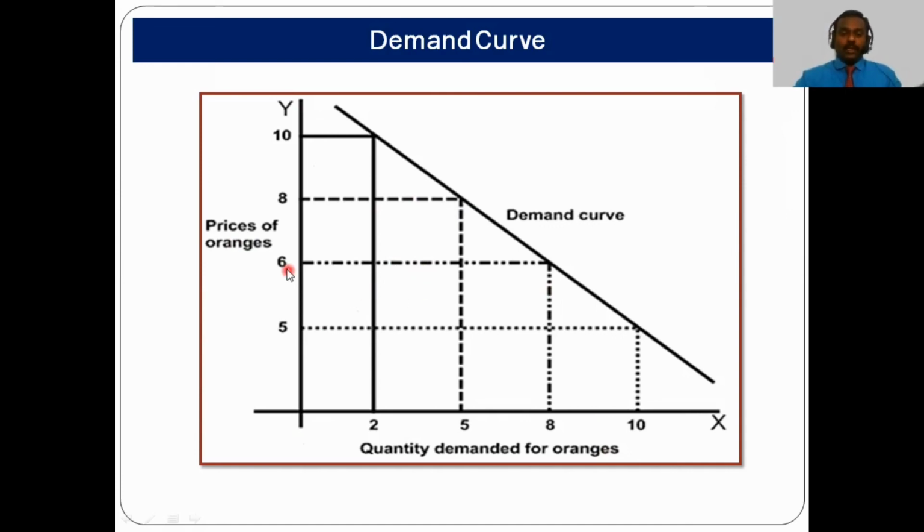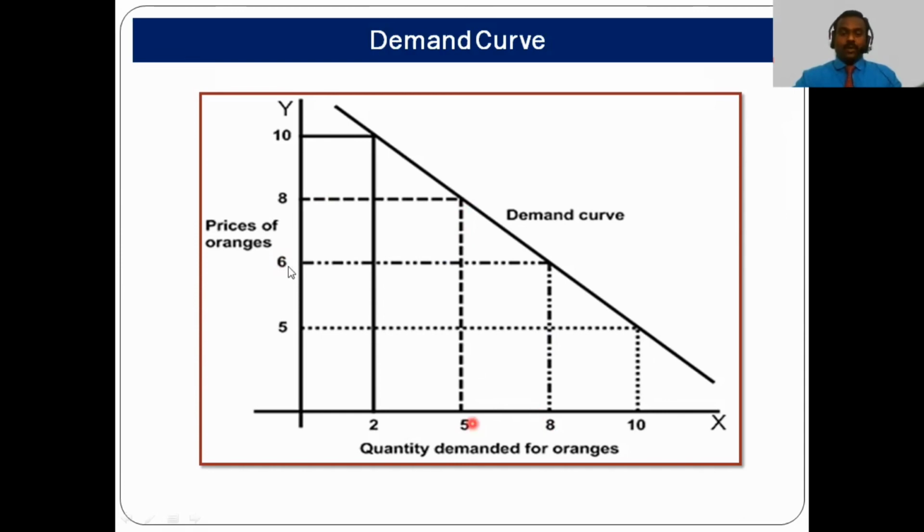Now we are assuming that the price of orange is 6 rupees. At this price, the consumer will buy about 8 units. Now the scenario is changing. The price increases from 6 rupees to 8 rupees, and at this point the consumer will buy only 5 units. That means the demand decreased from 8 to 5.